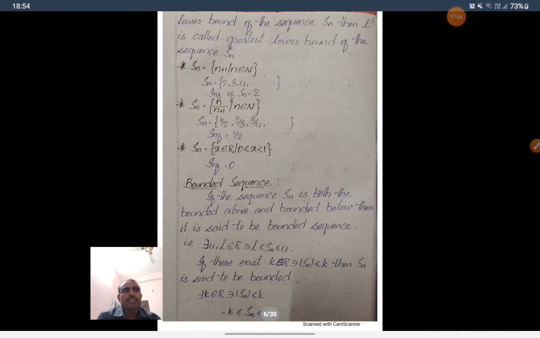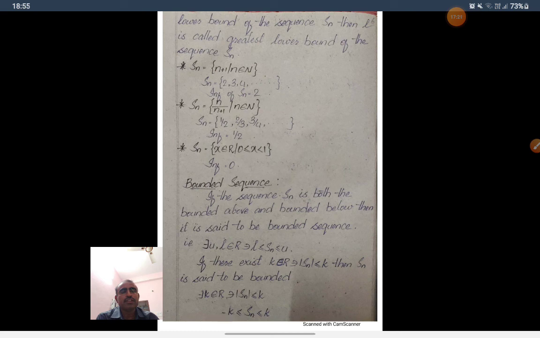So take Sn is equal to n plus 1, n belongs to N. First write the sequence. If you take n is equal to 1, we get S1 is equal to 2, n is equal to 2, then S2 is equal to 3. So if we write the sequence, we get Sn is equal to 2, 3, 4 and so on. So this is an increasing sequence.